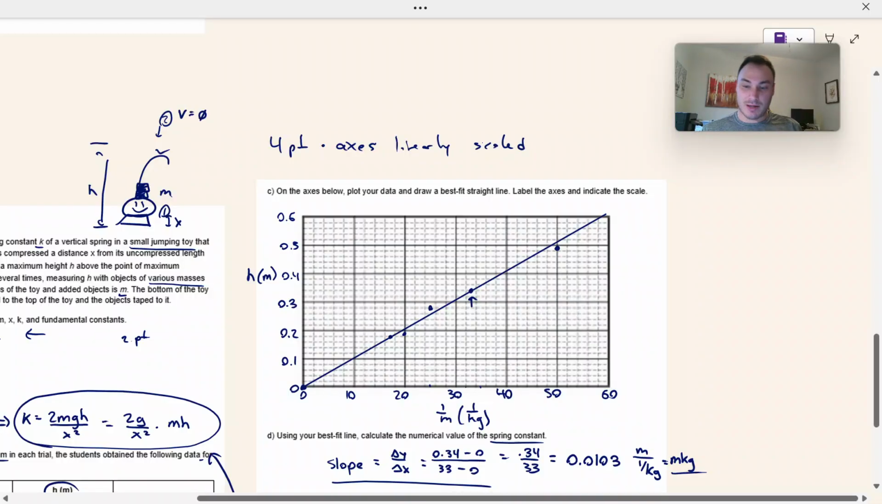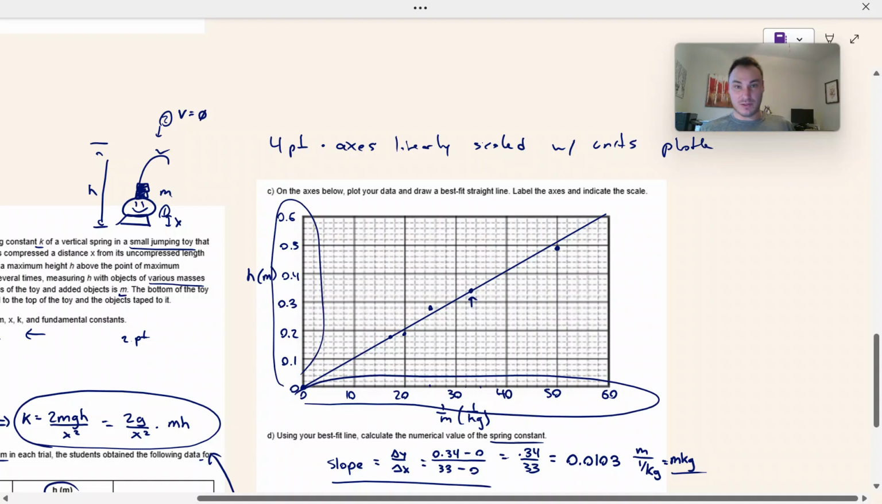With units plotted. So if you got the axes right, if you made good axes and just plotted the data correctly, you don't need physics to do that. You're just plotting the points that already are there, then that's a point. You got a point for labeling the axes, units on the axes.